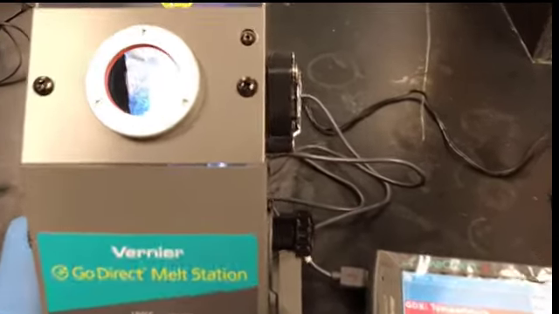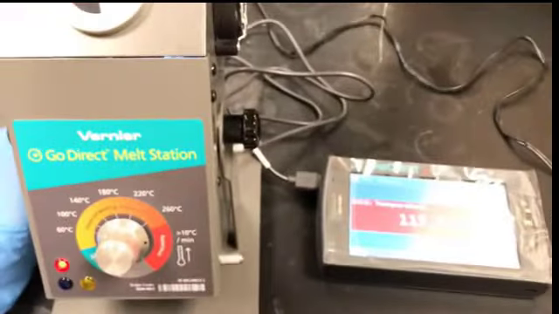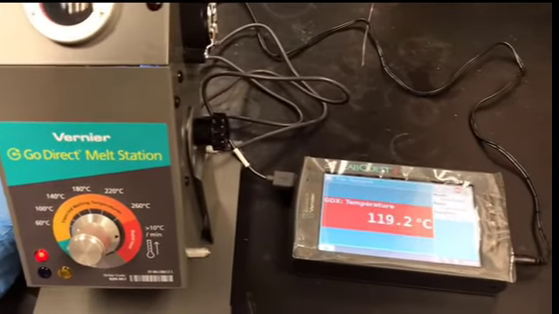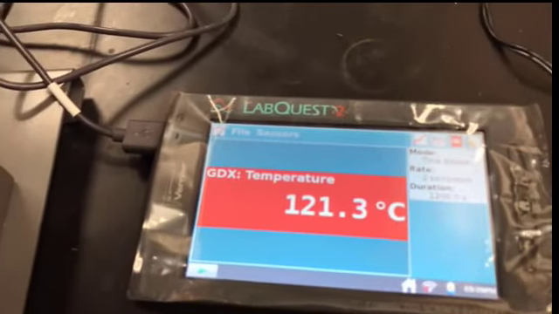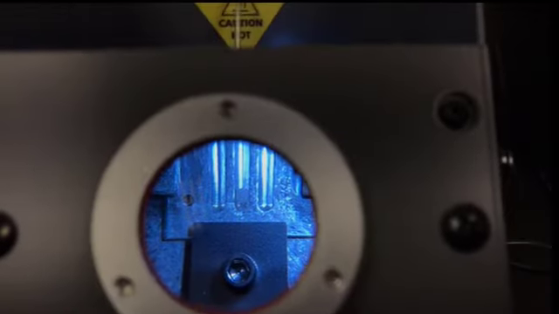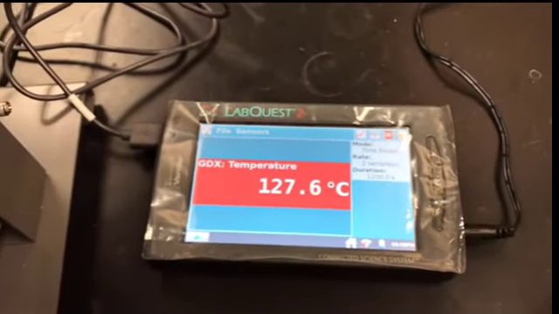So the sample has not started melting yet. Now it's just started. Now it's done.